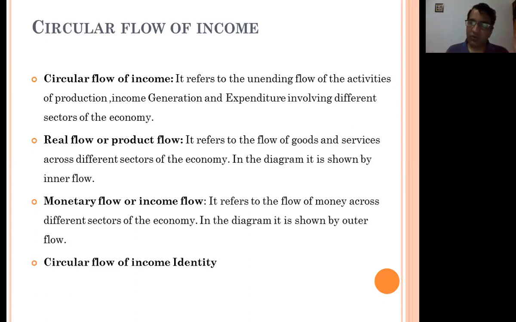Now, the circular flow of income identity. In the circular flow, it is an unending process, so the three activities, production, income generation, and expenditure, are all equal. That's why we say that production equals income equals expenditure. If you produce goods, then some people will spend; we distribute the goods, or distribute income, and then they spend it. So this is the identity of the circular flow.